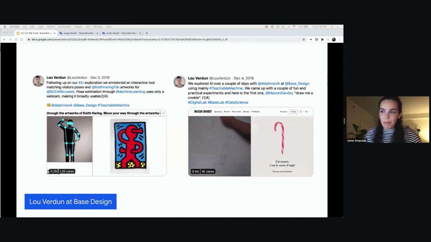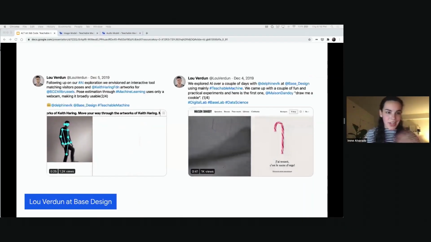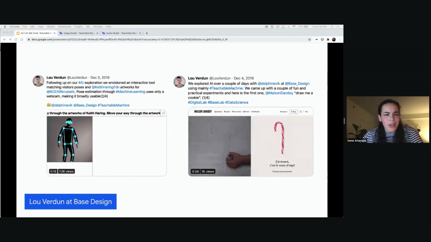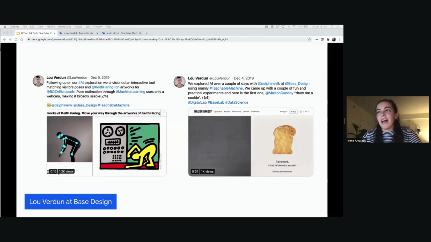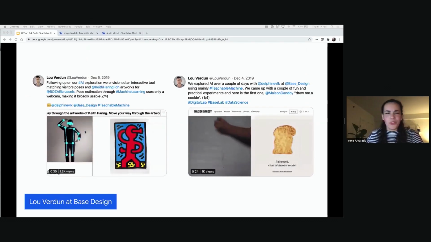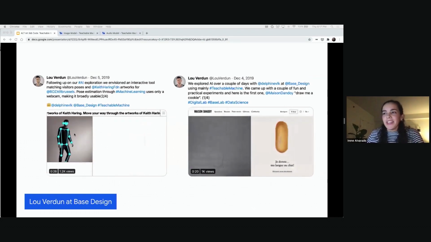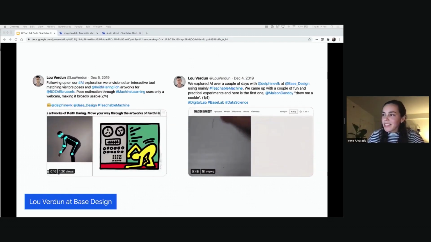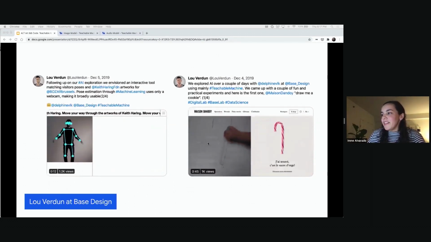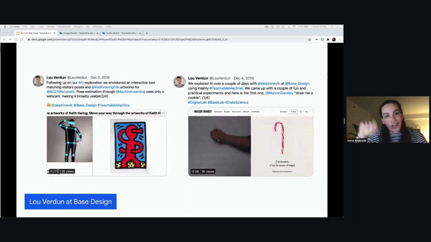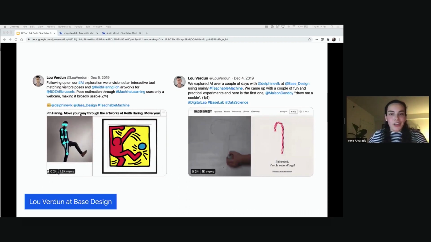And then just one last example: a lot of designers and tinkerers started using the tool to play around with funky designs. Lou Verdun created these little explorations. In this one, he's doing different poses and matching those poses to a Keith Haring painting. And in this one, it's like a cookie store, where you can draw a cookie and get the closest looking cookie.